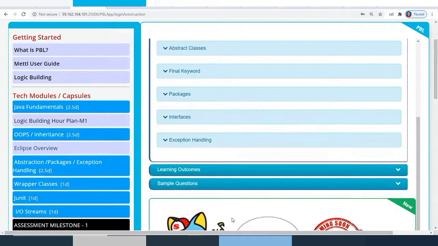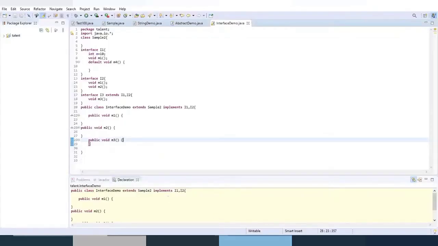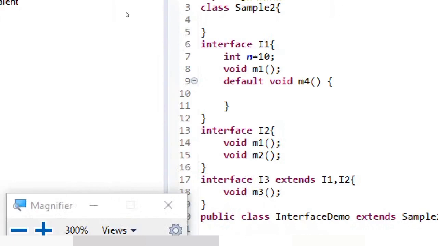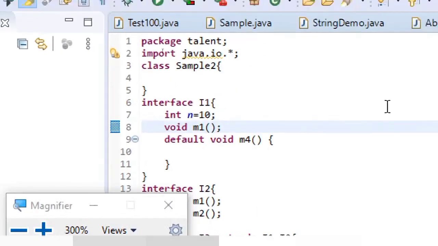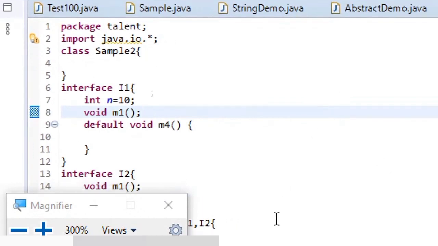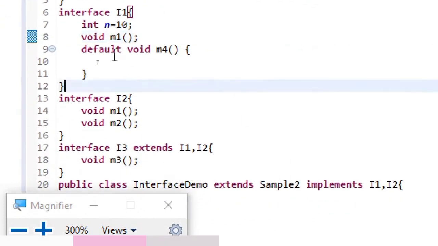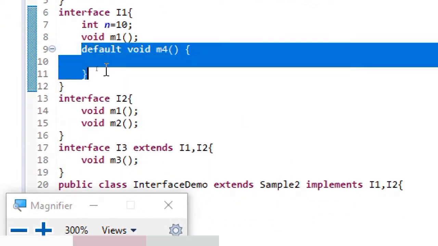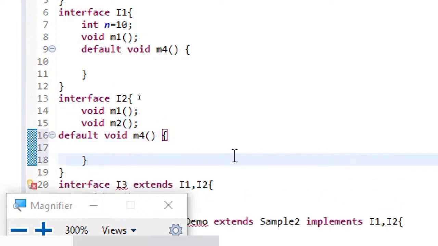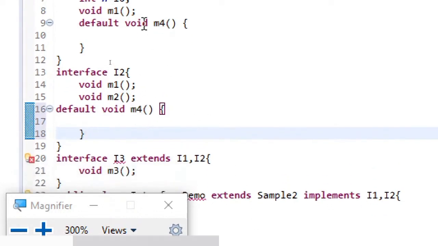So straight away I'll open Eclipse and let me open the magnifier. So this is what we saw yesterday, interfaces, and one more point to be noted, which I haven't covered in the last session. So here you can see this is illegal.